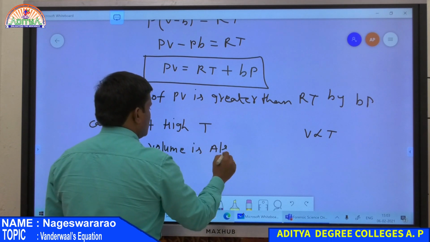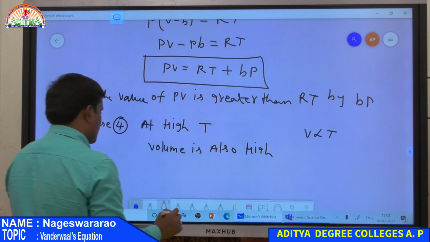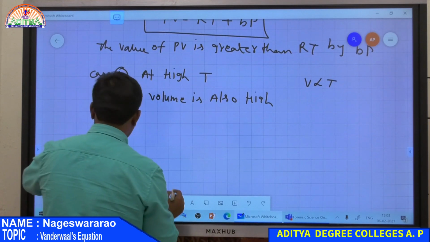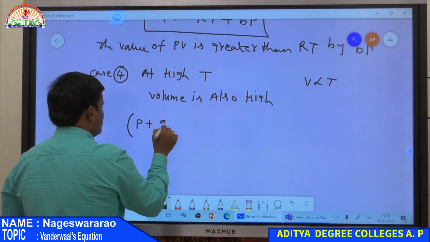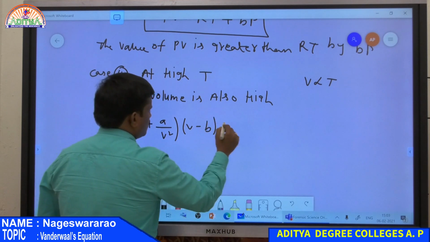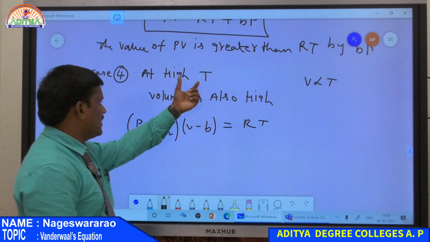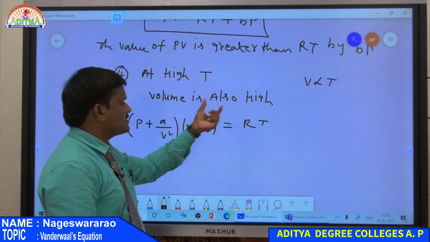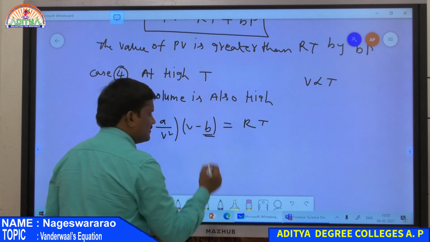Therefore in our equation (P + a/V²)(V − b) = RT, at high temperature the volume of the gas is very high. Therefore the B value is neglected.